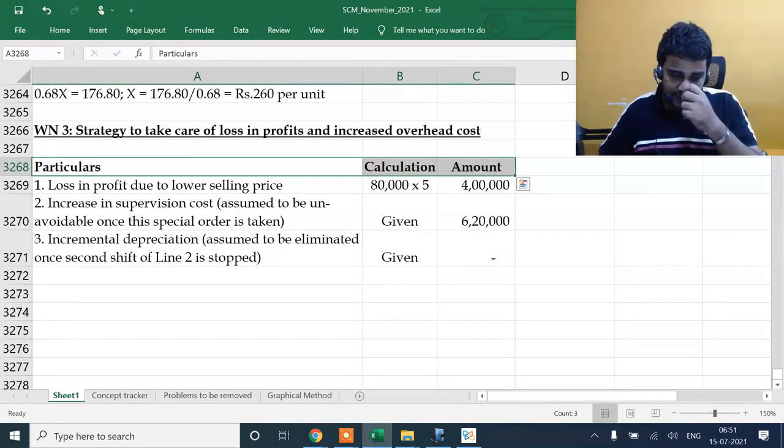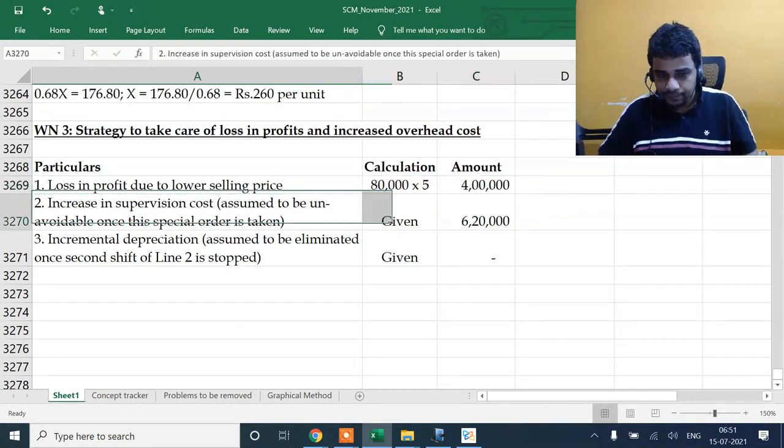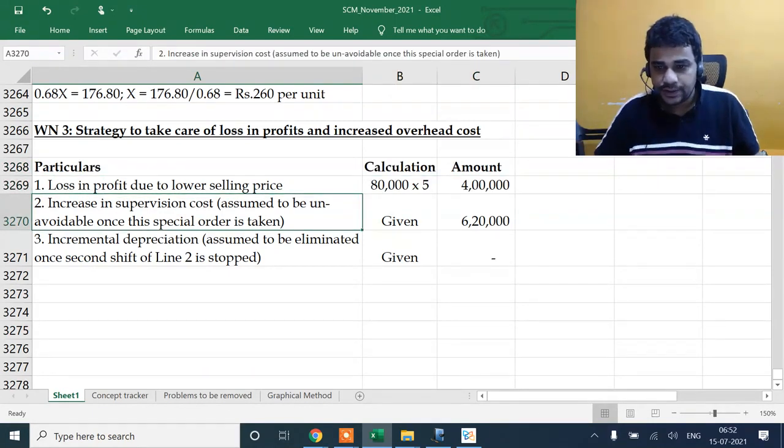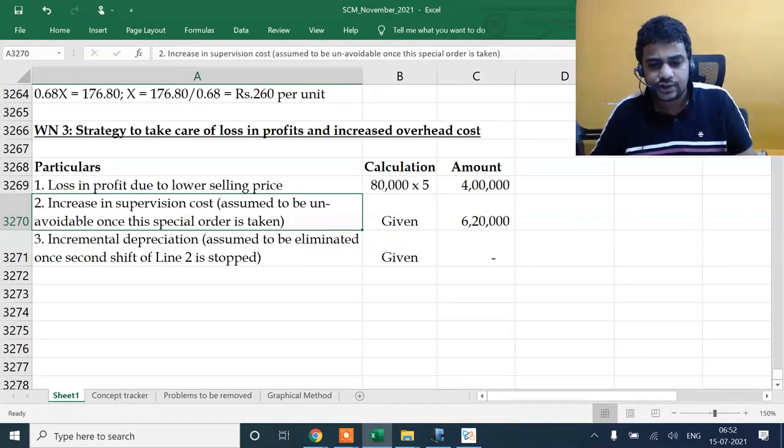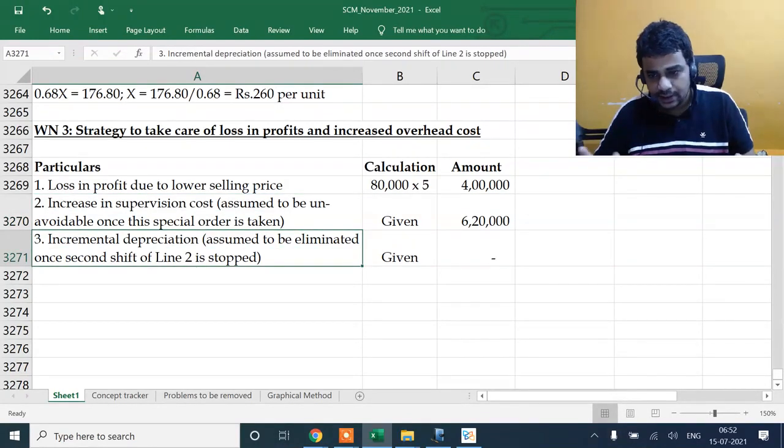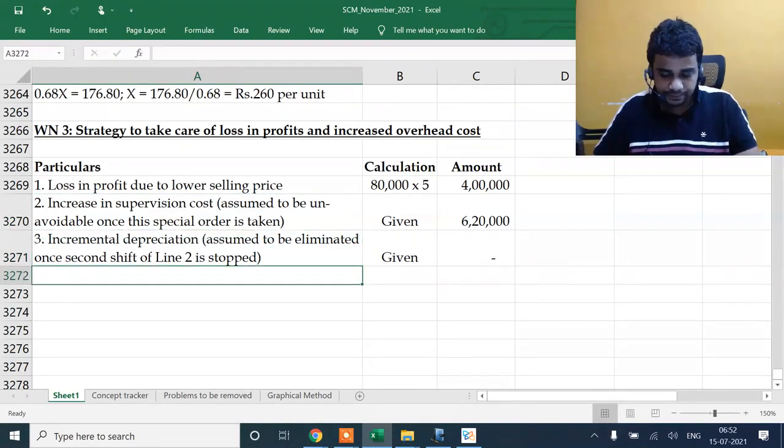Somebody can argue saying that supervision will also not be there. Why will supervision continue to be there? If the second shift is stopped, I'll remove the supervisor. You can take an assumption. Somebody can argue saying that why should there be depreciation? I'm going to stop the second shift. Total cost incurred or total incremental cost.